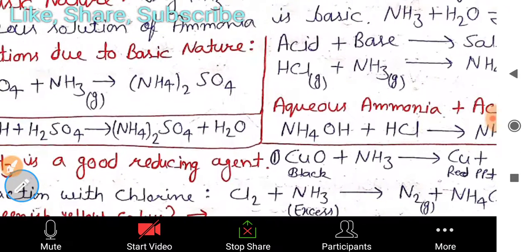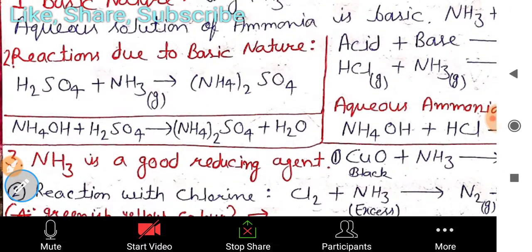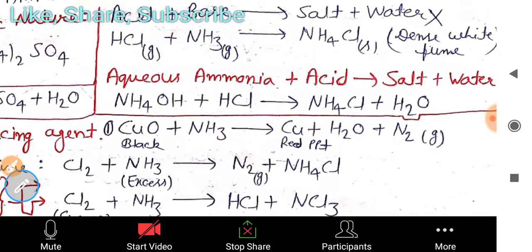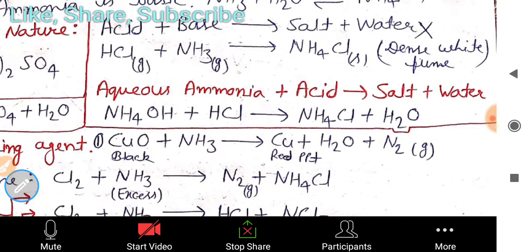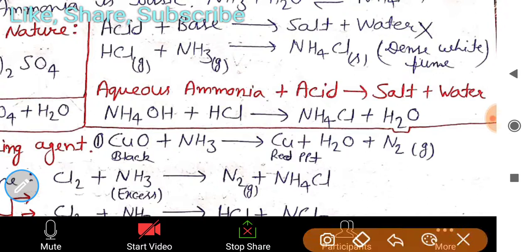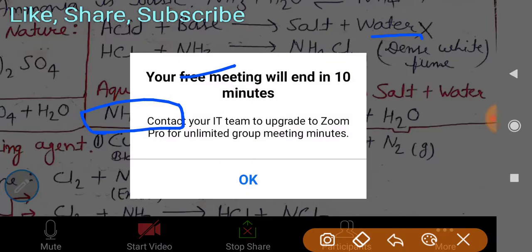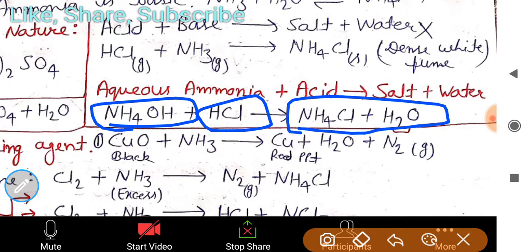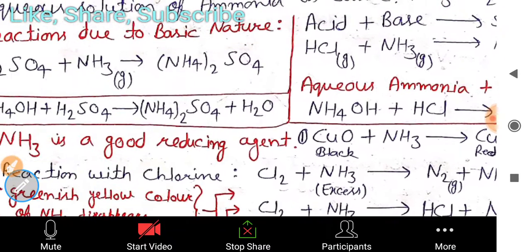Another reaction is here with HCl and aqueous ammonia. Now these can give the salt and water. We have to understand that when ammonia is in gas form, it does not form water, but when it is in its aqueous form, it forms water also. So now the reaction is NH4OH plus HCl, it forms NH4Cl plus H2O, so salt and water are formed. This is the normal reaction.